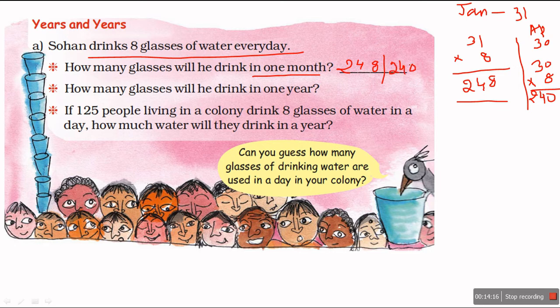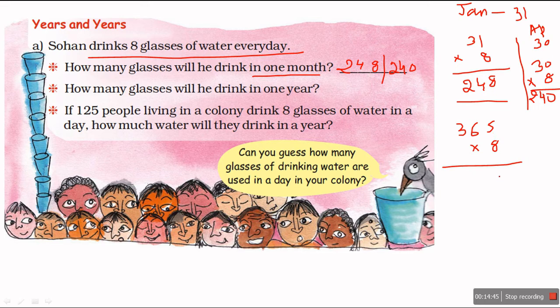In February, there are 28 or 29 days. So how much water will he drink in February? You will answer in the comment box. Now, how many days in a year? 365. How much water does he drink in a day? 8 glasses. So